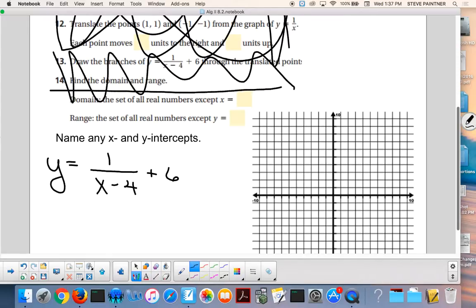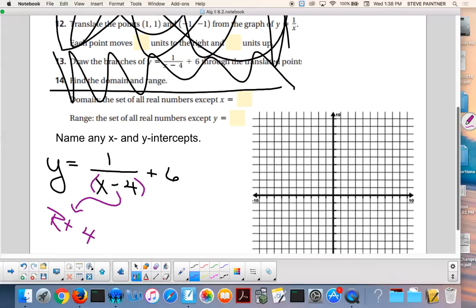All right. Now, here's the deal. I want you to look at the number on top. It's 1. Is 1 a stretch? Is 1 a compression? Neither, guys. It was the parent. 1 is the parent. There's no stretch. There's no compression. Okay. What does this mean right here? Right 4. On the bottom, it's right or left. This is right 4.